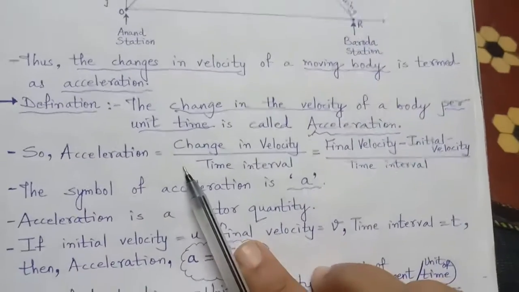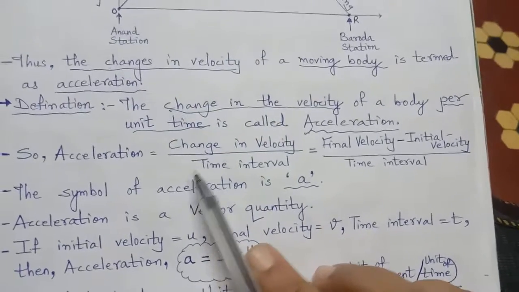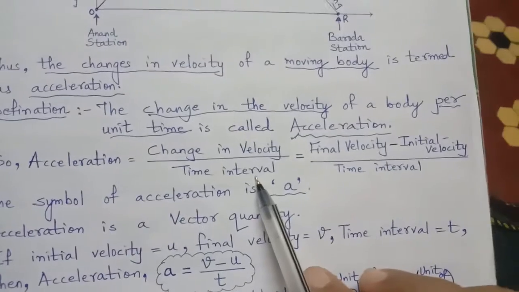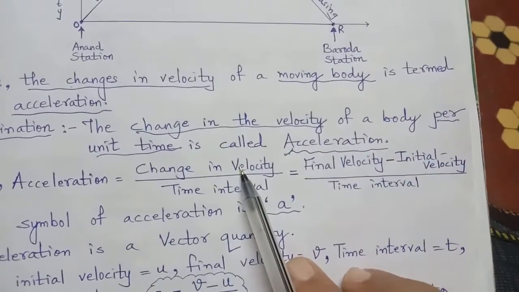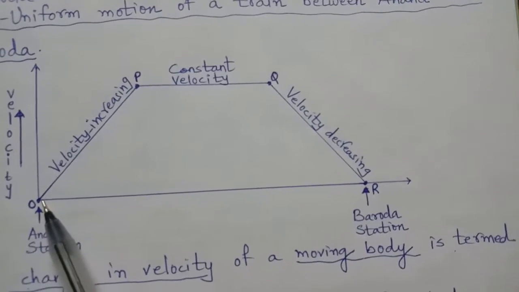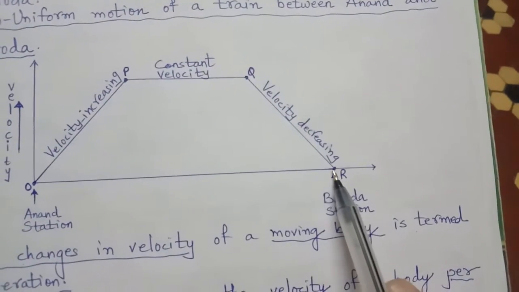So we can express acceleration as equal to change in velocity per given time interval. Now what happens in change in velocity? What will we consider? Initial velocity and final velocity.